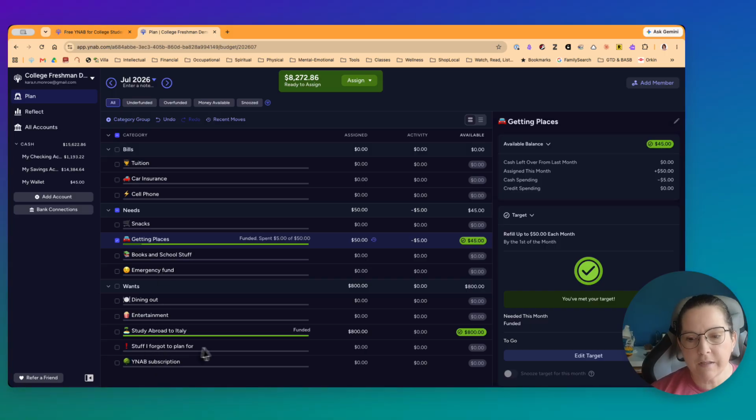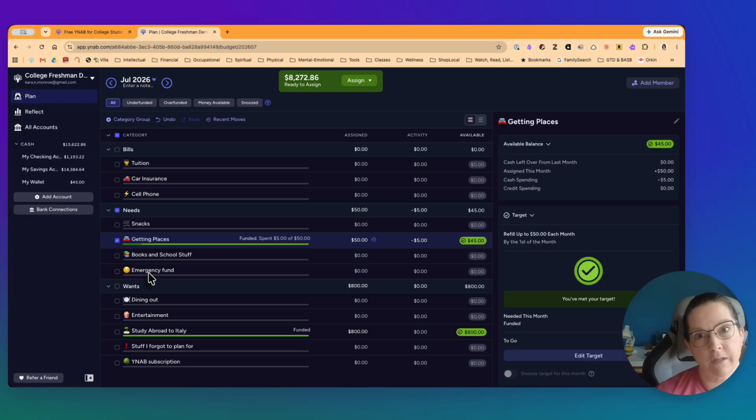I like to use this one for a little slush fund during the month that I can take care of, sort of regret free. So if I've got $25 that I can put down here, I can use that for things I forget to plan for. I like the emergency fund as something a little more substantial. So maybe that's $1,000 if you have, especially if you have a car, and it's an older car, that can handle car expenses that you're not planning for yet.